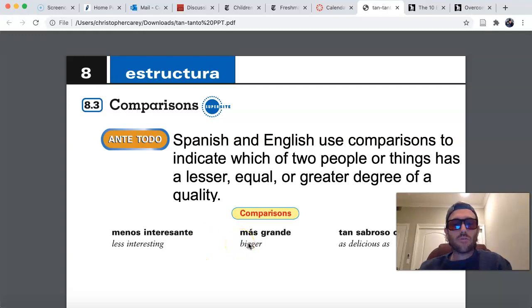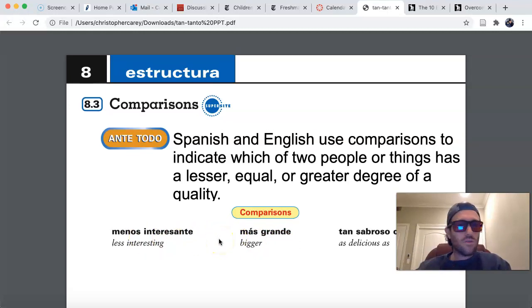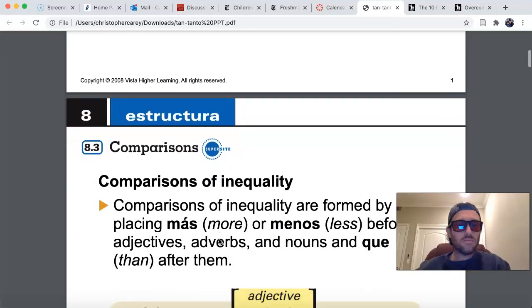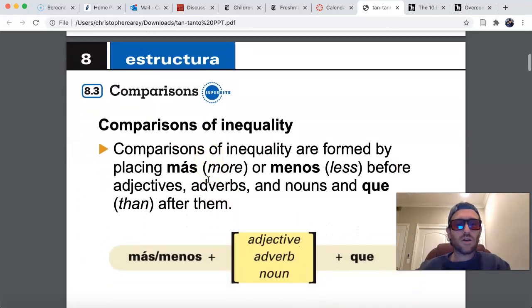using the adverbs más and menos, más meaning more, menos meaning less, and both of these are always accompanied by an adjective. Could be accompanied by a verb or adverbs, but in this case we're just using adjectives to say how something is more or less blank than the other, right? More or less interesting, more or less big. Always a descriptive adjective for the purposes of this grammar lesson with más and menos. That's a review of what you guys already probably looked at last year. And again, we call those comparisons of inequality.